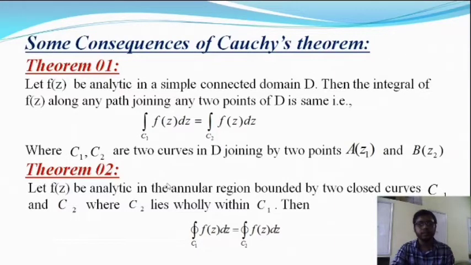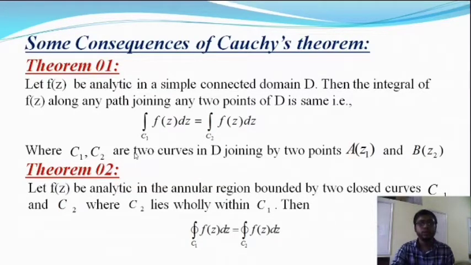Say C1 is a closed curve, and C2, C3, C4 are all closed curves that lie within C1. Then from this theorem, the closed integration over C1 is equal to the closed integration over C2, where C2 lies only within C1.